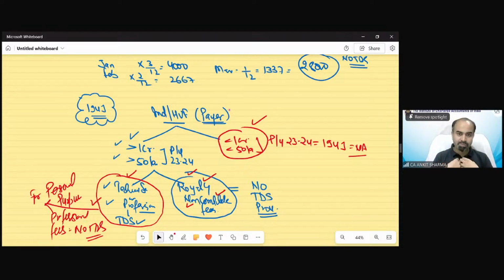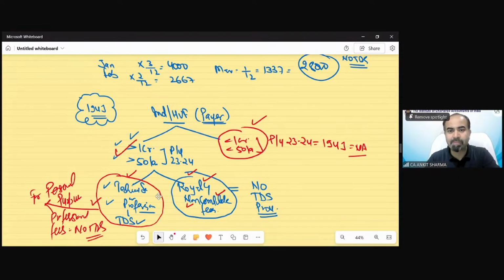Suppose I am an individual, my turnover exceeding 1 crore in previous year 23-24. I am paying 50,000 professional fees to a doctor for my family member's treatment, or for my own health problem treatment. So you can see, even if I am covered under this definition, that is a professional fee which is going to be paid for personal purpose by that individual. So TDS provision would not be applicable. Understood? That's a very, very interesting provision.